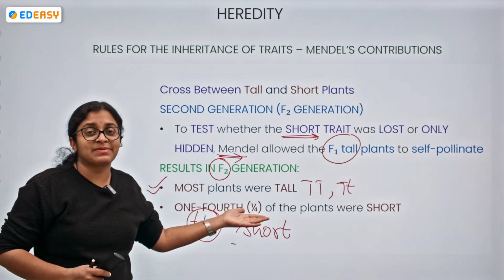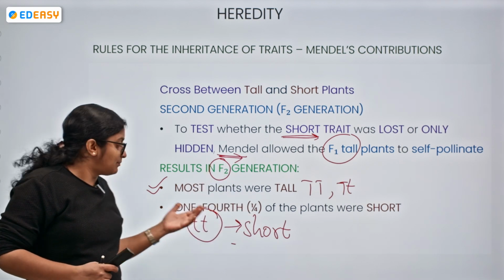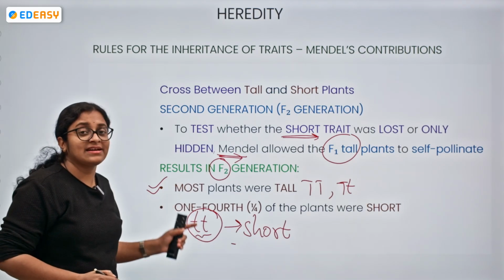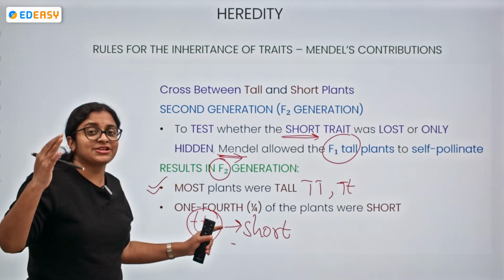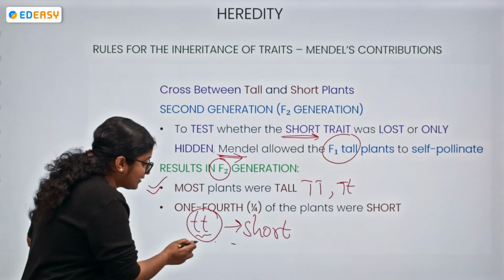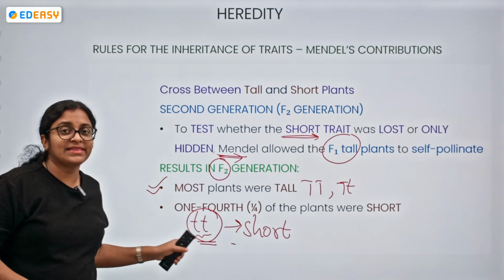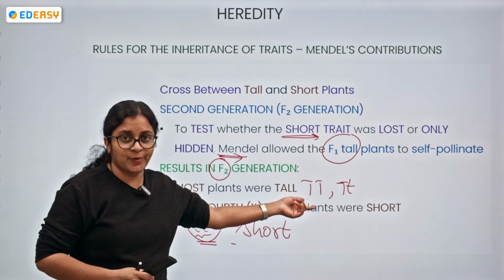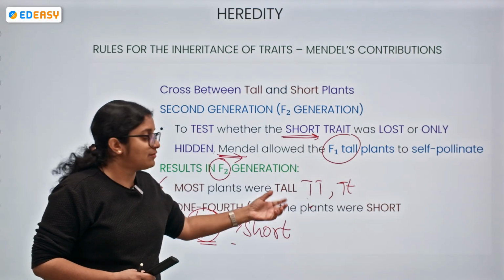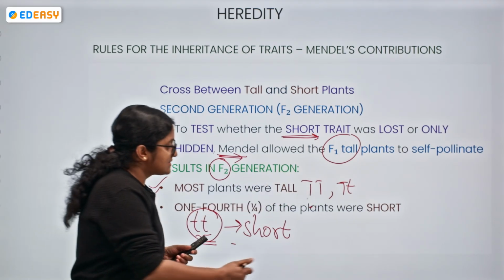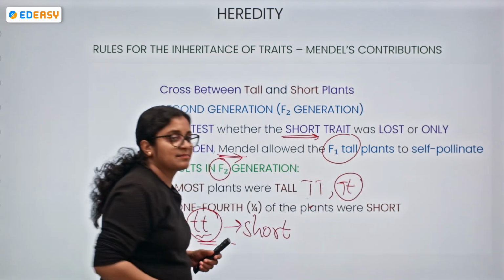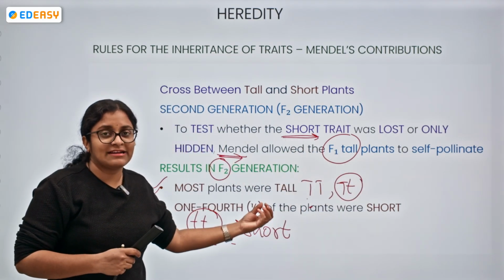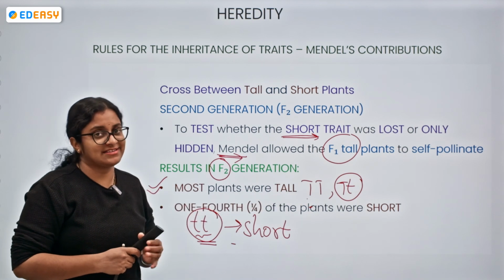They got expressed. What we have seen is that when both the copies are recessive, there is an expression of the recessive character. Now the plant will be short since both are recessive genes, whereas here this is homozygous. The dominant trait over here will be the tallness. This is also heterozygous because it is capital T small t, but the dominant trait will be capital T, the tallness only.